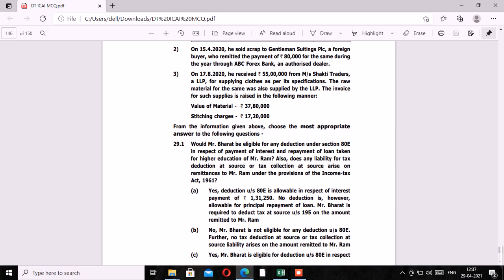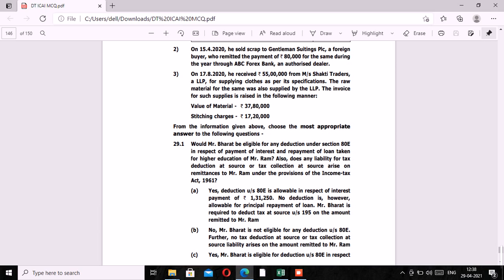Would Mr. Bharat be eligible for any deduction under section 80E in respect of payment of interest and repayment of loan taken for higher education of Mr. Ram? Also, does any liability for TDS or TCS arise on remittances to Mr. Ram under the provisions of the Income Tax Act?